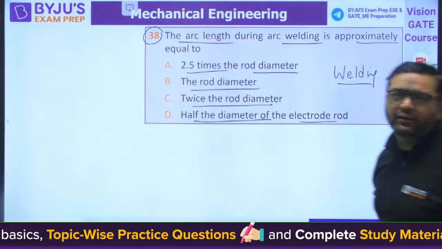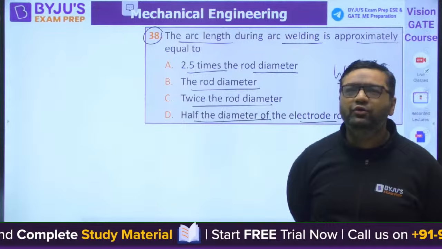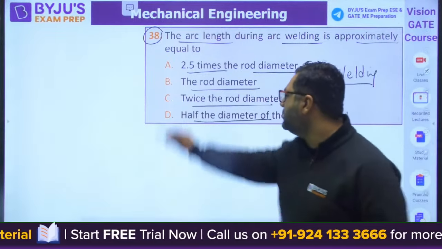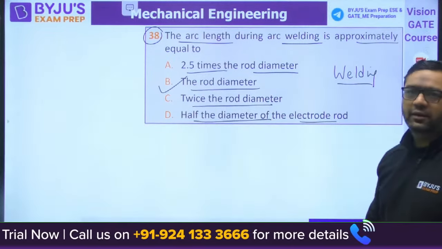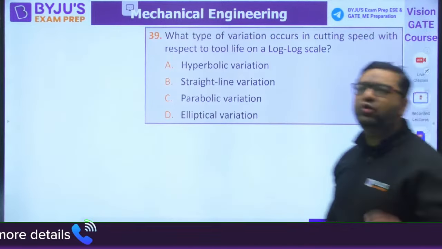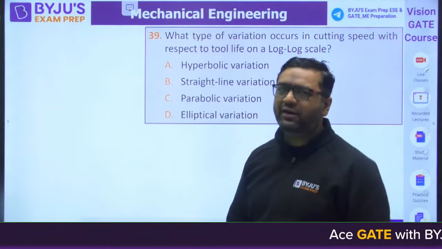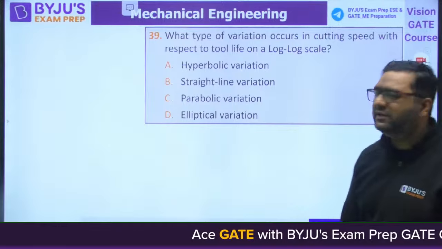Siva is saying B. Okay, A. Munir, what do you say? B. The answer is B. The rod diameter is correct. So arc length is equal to rod diameter. Even if you don't know, at least today you learned it. So next paper, whenever it is, you will go for the right answer. That is the benefit of this session.